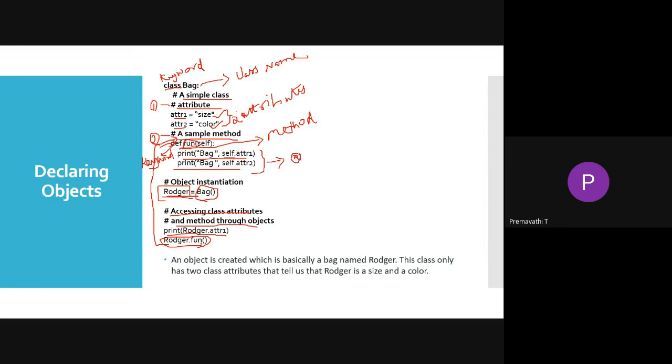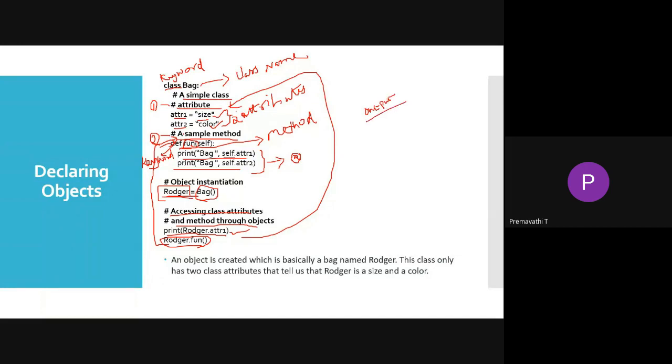Before that, we are accessing the attribute directly. Here there is print Roger dot attribute one. When you call this, what is the attribute? That is attribute one, which we assigned as the size. So when you execute this program, what will be the output?